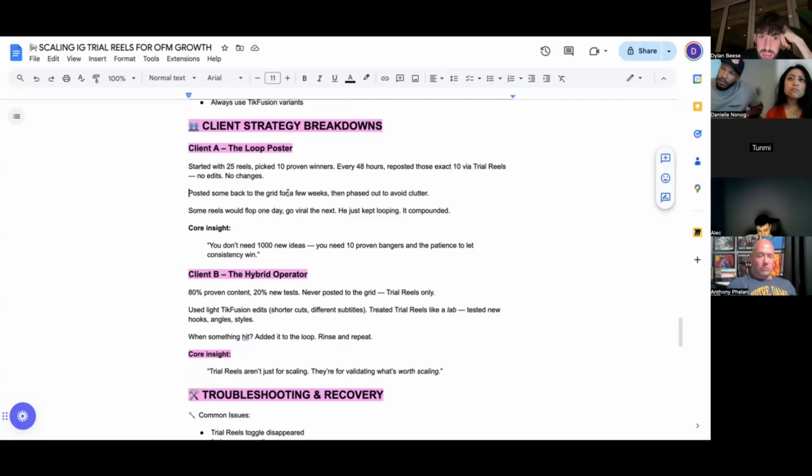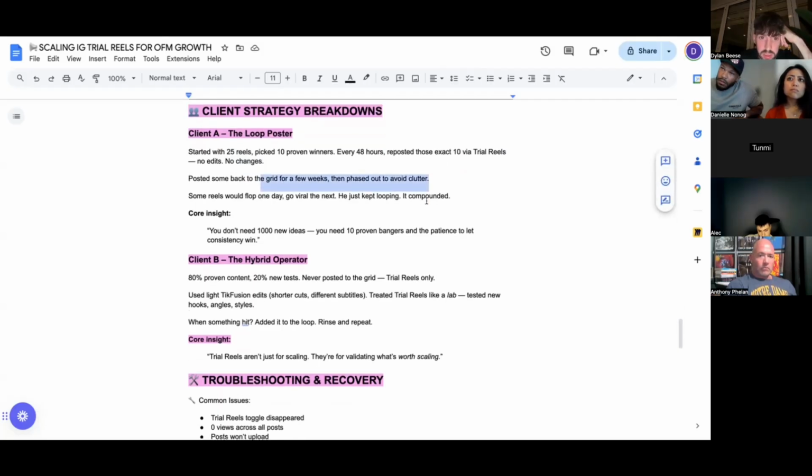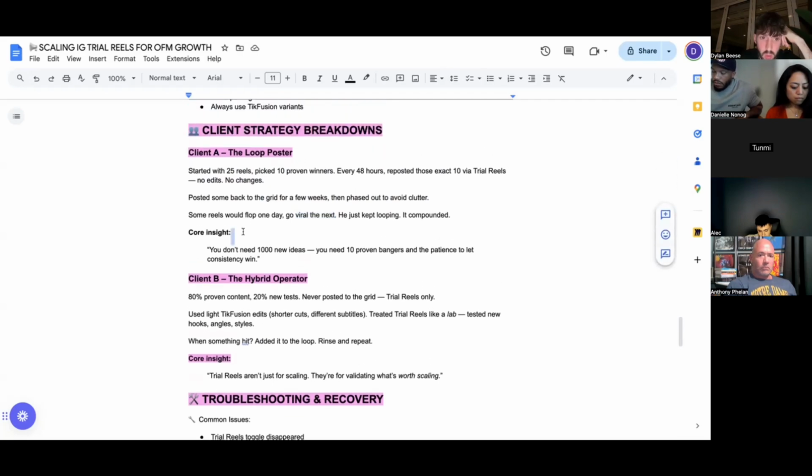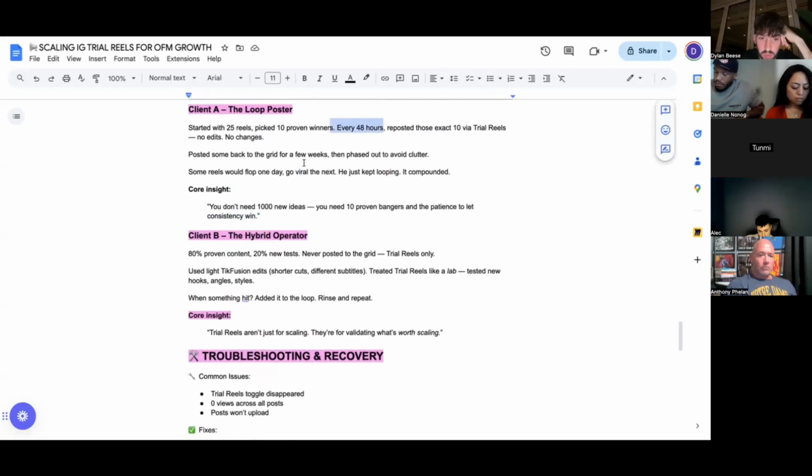And then again, posted some back to the grid for a few weeks, and then phased out to avoid clutter. Some reels would flop one day and then go viral the next day, and he just kept looping it until it compounded. And so the core insight here is you don't need 1,000 new ideas, you just need 10 proven bangers and patience to let consistency win. You just loop every 48 hours, right? That's all you really need to do.